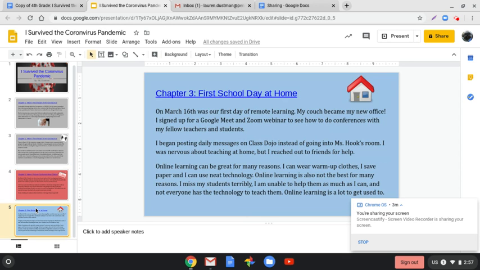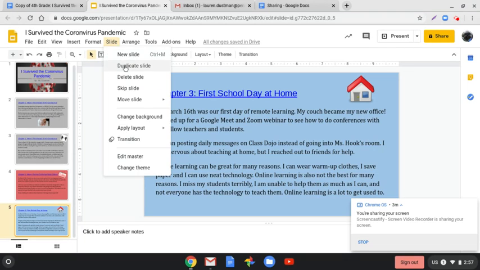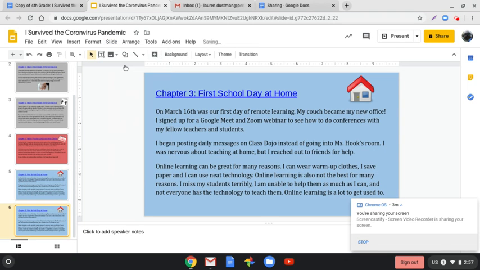Just a little tip for you. Something that you can do is slide duplicate, and that's going to help you when you are writing your chapters. So you're going to come up to slide and you're going to hit duplicate. Now, as you can see, that's a carbon copy of the slide that I was on. So I was on slide 5, and then it made a carbon copy to slide 6. I feel that this is easier to use and easier to edit than just making my own new slide.